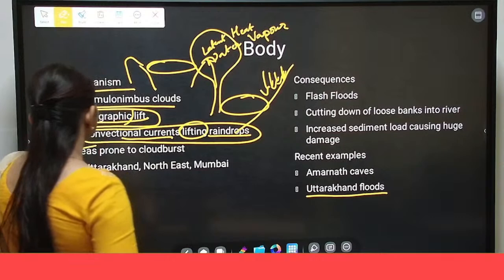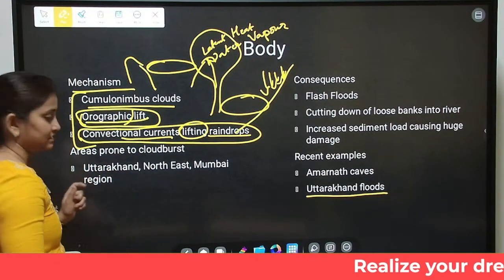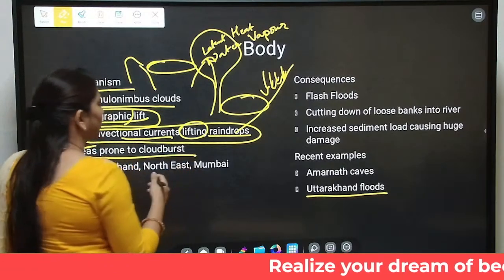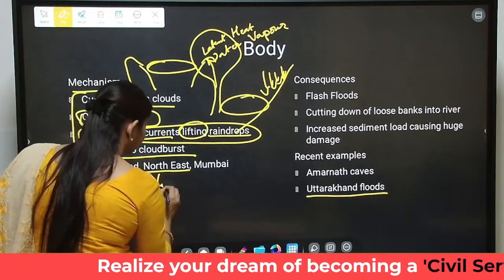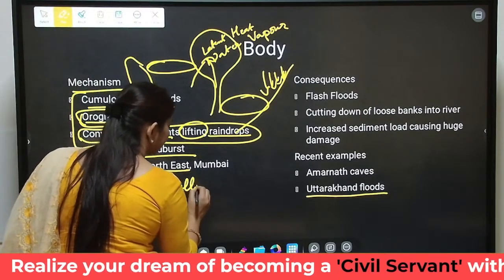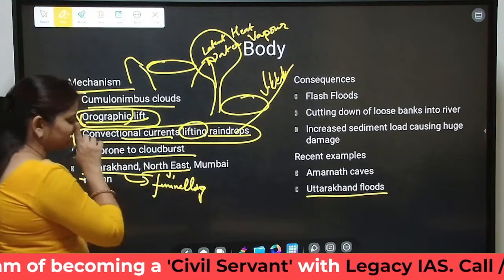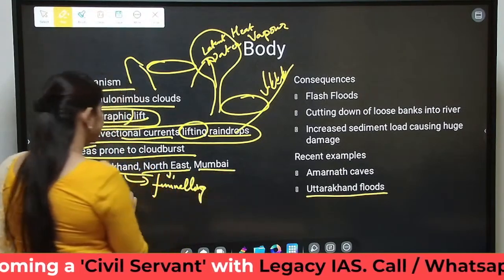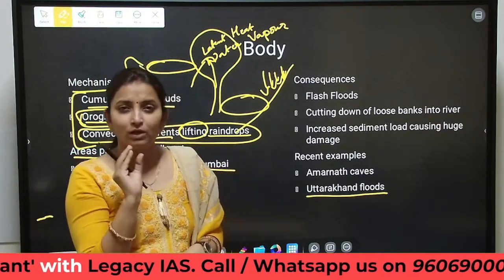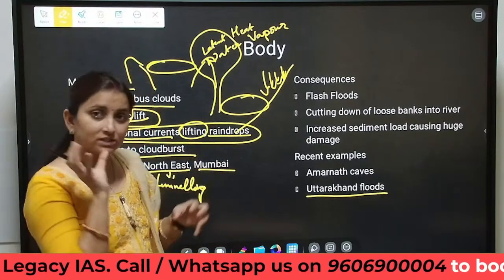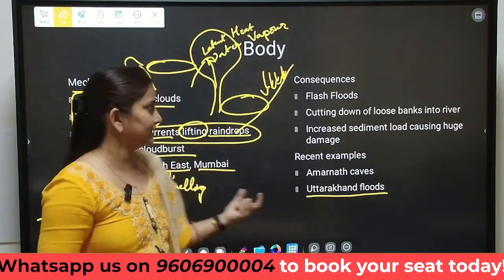Okay. So apart from the mechanism, we also have to discuss the occurrence, right? Areas which are prone to occurrence of cloudburst include the northeastern region because of the funneling effect. This is known as the funneling effect. What is happening in Uttarakhand also is the funneling effect. In the northeast, and in Mumbai also, sometimes cloudburst can occur, because the Western Ghats is broken at a small passage there, which is causing the clouds to converge at one point, and which is causing too much rainfall in that region.